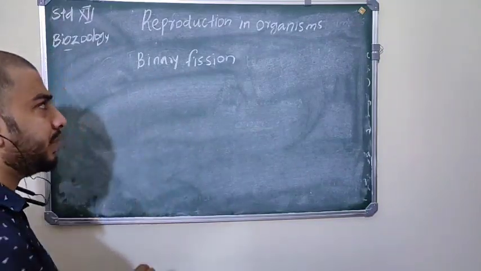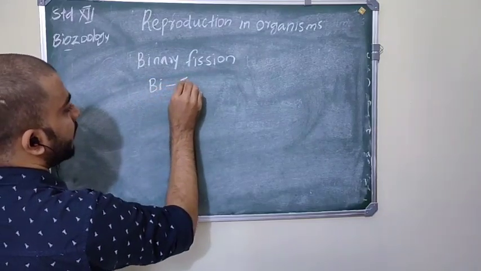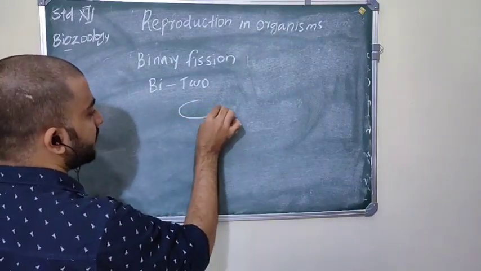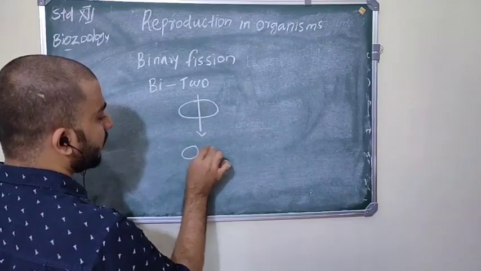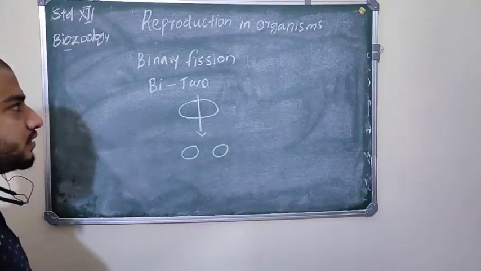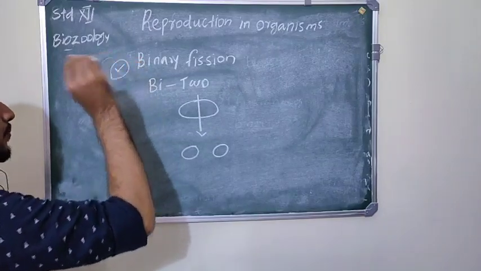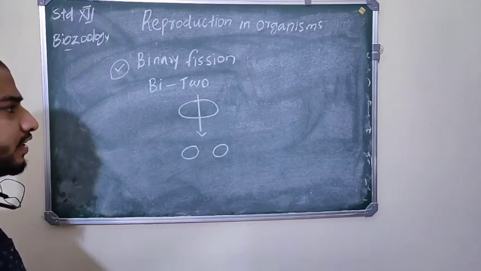What is the meaning of bi? Bi means two. So binary fission means the parental organism divides into two daughter individuals. That type of asexual reproduction is called binary fission. Then what are the steps that take place during binary fission?